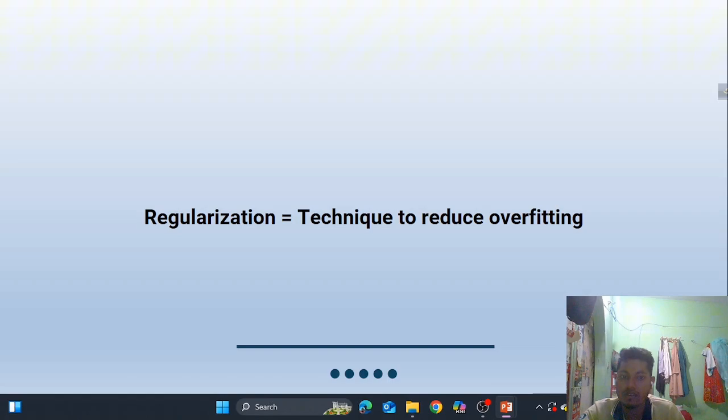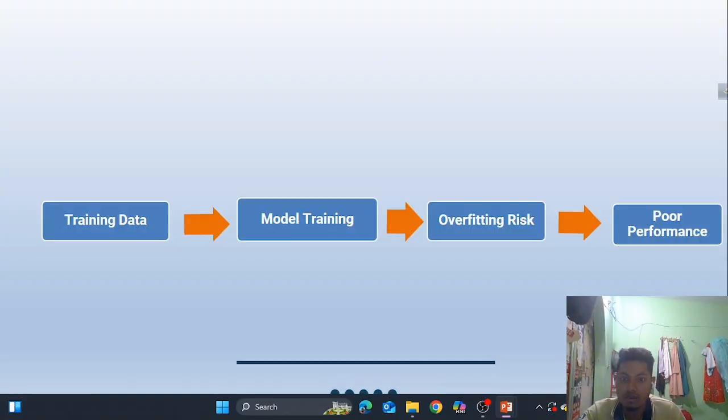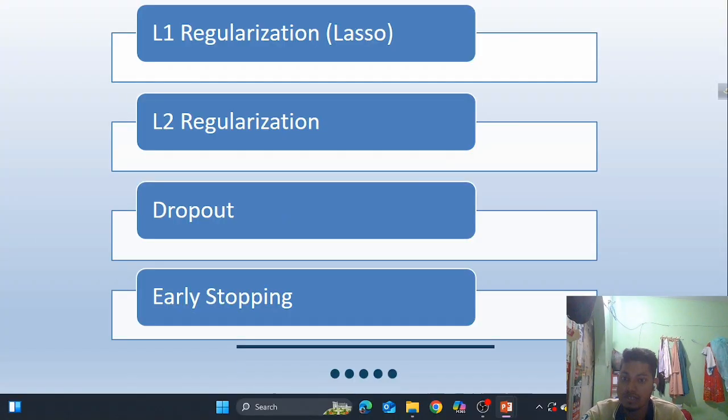What is regularization? Regularization is a technique to reduce overfitting. If we simply train a model, there might be chances of overfitting. But if we use regularization, then our model will be more robust and simple, and we will get the best performance.